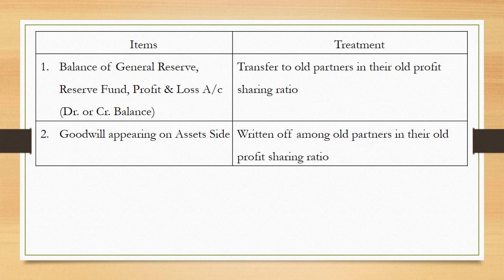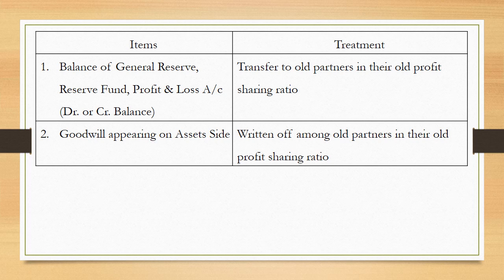Goodwill appearing in the balance sheet on the asset side. This is what we call self-generated goodwill or internally generated goodwill. This goodwill needs to be written off at the time of reconstitution of partnership firm.